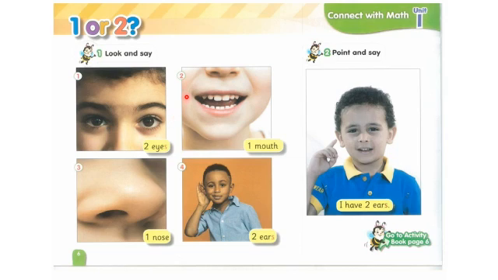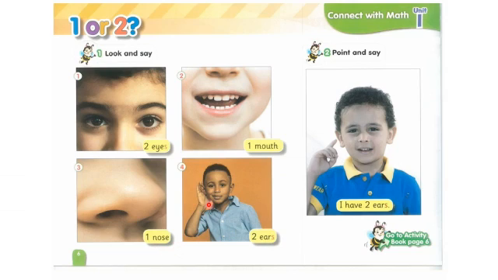All right, number 2. 1 mouth. Can you see this mouth in the picture? How many mouths do you have? Yes, only one, right? We have only 1 mouth. Okay, picture number 3. What can you see in this picture? It's a nose, right? And how many noses do we have in our faces? Yes, only 1 nose.